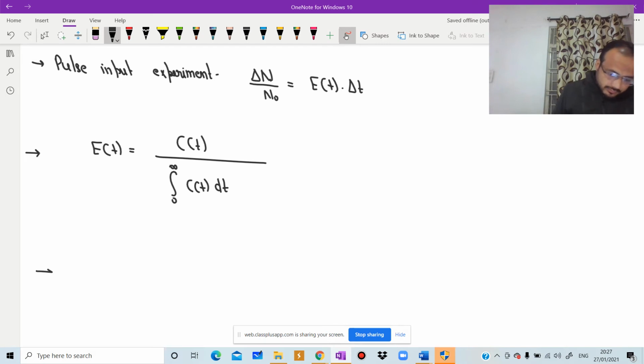Next, what is the meaning of the integral from t1 to t2 of E of t into dt?